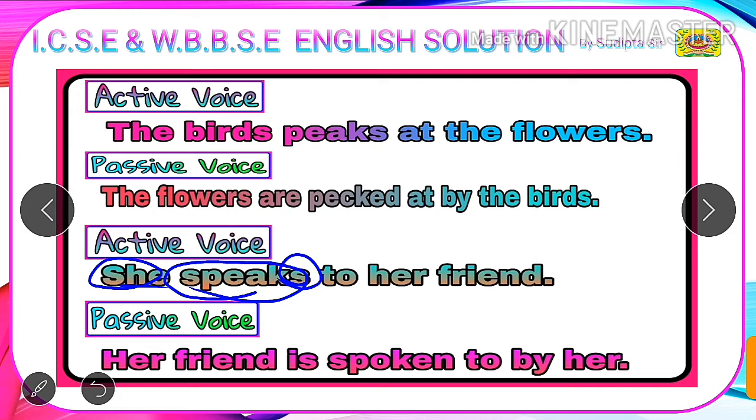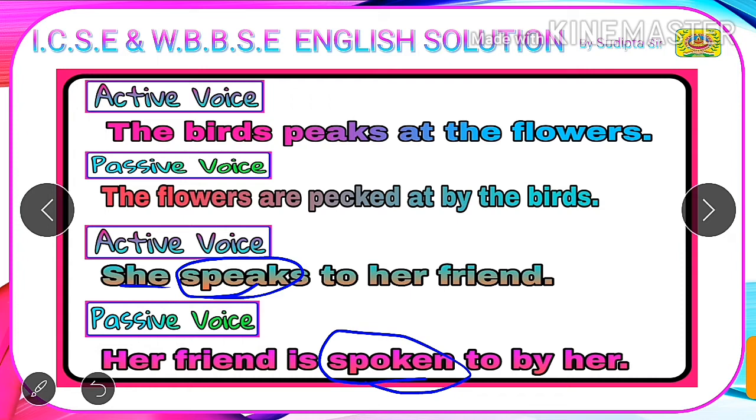Now we need to choose a to be form of simple present tense according to our new subject. Our new subject here is her friend, which is singular. So the to be forms of simple present tense are is, am, and are. As our subject is singular, we have chosen is here. Now our third step is to write the V3 form of the main verb given in active voice. Here the main verb is speak, and the V3 form of speak is spoken, which we have written after is.